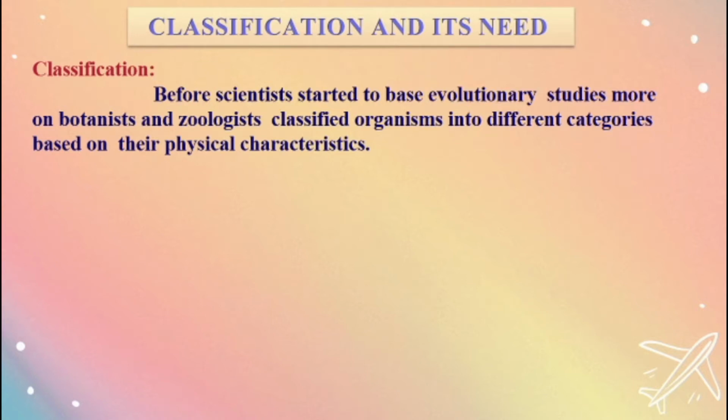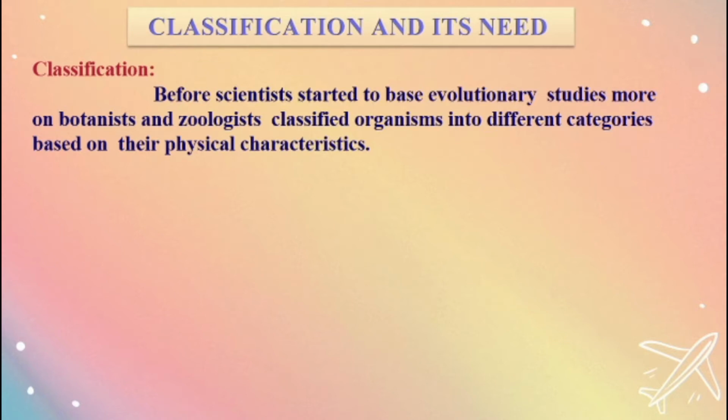What is meant by classification? Before scientists started to base evolutionary studies more on botanists and zoologists classified organisms into different categories based on their physical characteristics.